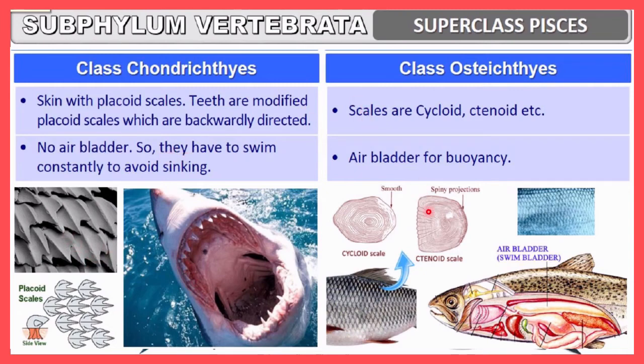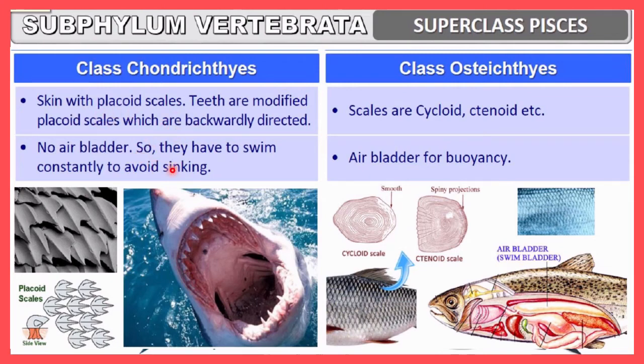And in class Osteichthyes, whereas Chondrichthyes have placoid scales, the scales are of cycloid and ctenoid type. Here you can see a cyclic structure, and that's why they are called cycloid scales, and they are smooth scales. And this one, with spiny projections, is called a ctenoid scale. So in Osteichthyes scales are present, but they are of cycloid or ctenoid type, whereas here placoid scales are present.